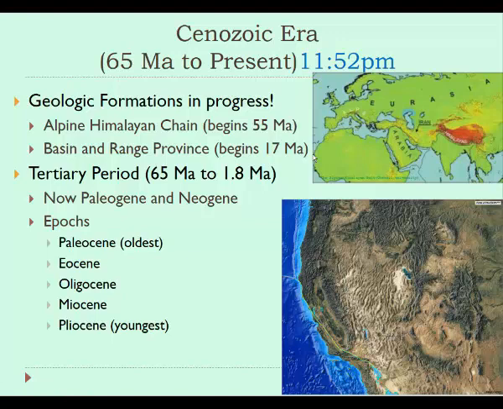So the Cenozoic era was traditionally broken up into the Tertiary period and the Quaternary period. And so we already talked about the KT mass extinction, separated the Cretaceous from the Tertiary periods. However, that term Tertiary has kind of gone out of style, and there are actually new terms called the Paleogene and Neogene that occur during the Tertiary period, or what we used to call the Tertiary period. So it's good to know those new terms, but it's also good to know the old terms because those are still commonly thrown around a lot.